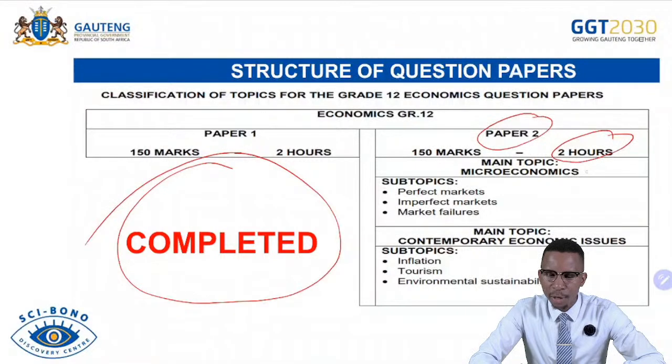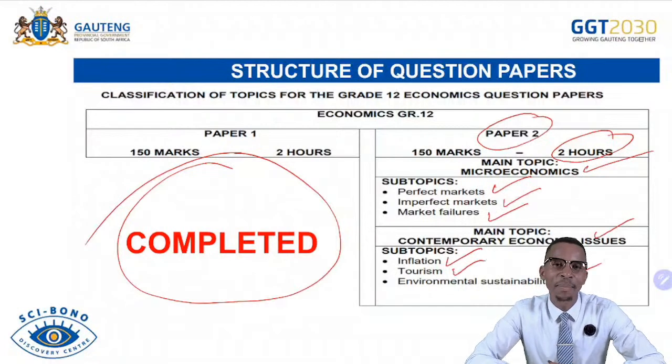We have microeconomics as a main topic. Under microeconomics, we have perfect markets, imperfect markets, as well as market failures. And then another main topic will be contemporary economic issues. Subtopics in there are inflation, tourism, and environmental sustainability. So everything is sweet here. There's nothing that you can really cry about. All these options given to you here are enjoyable.